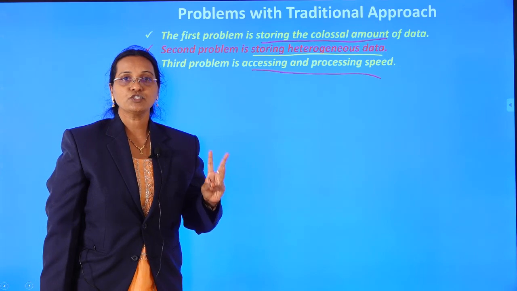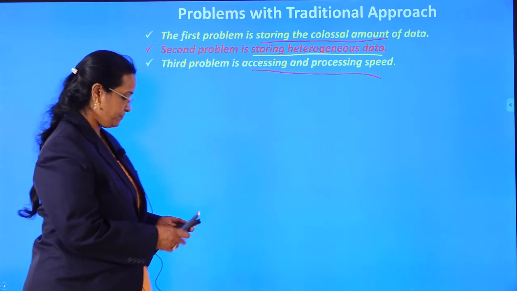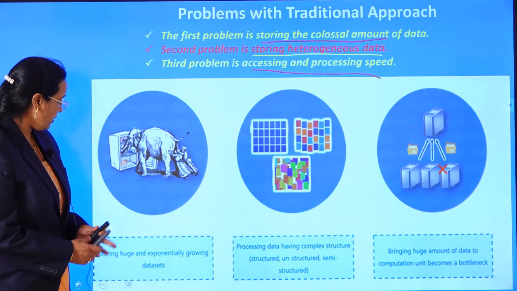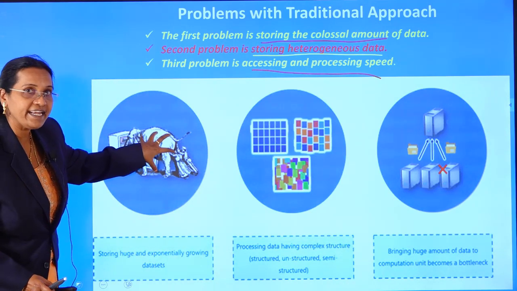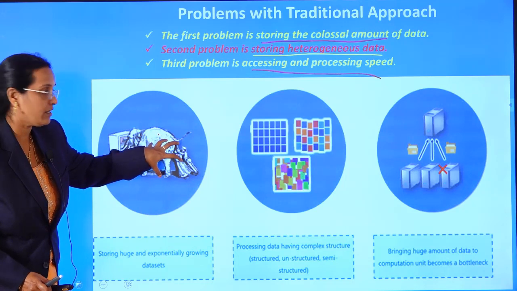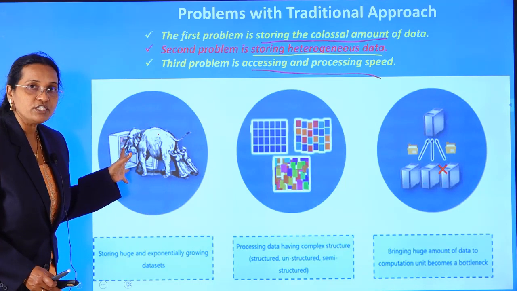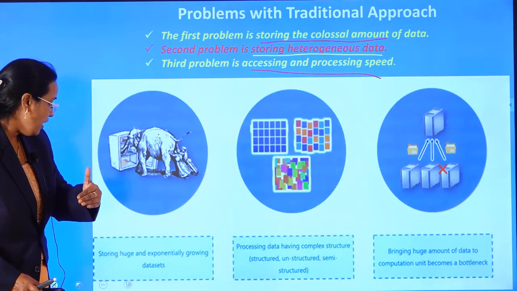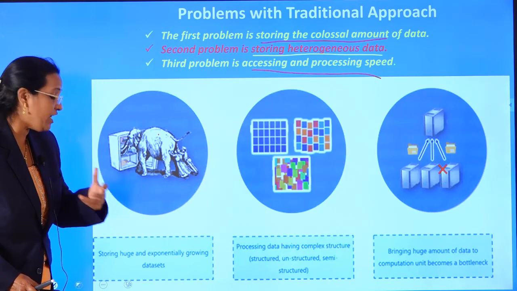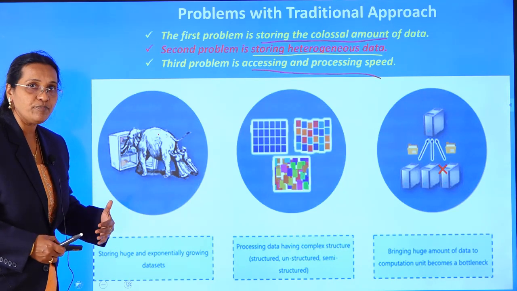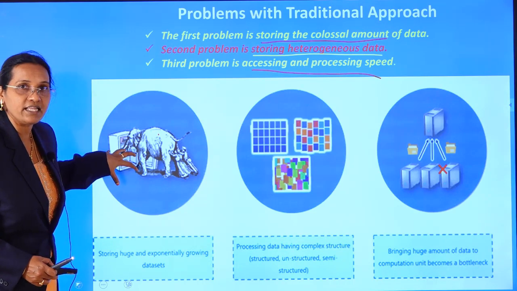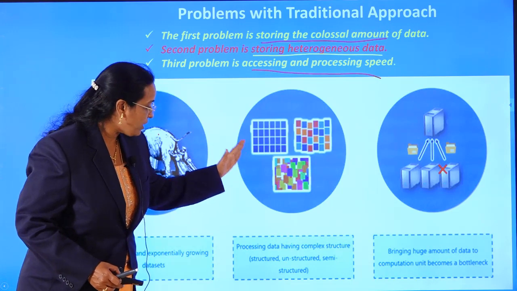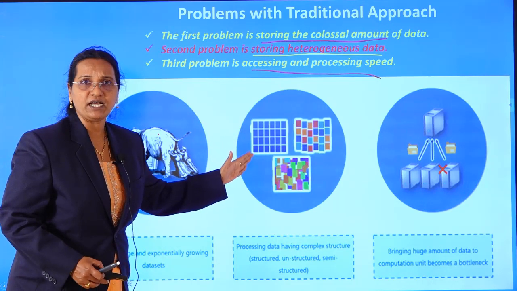So what is the solution for that? We have to see. I am showing it with the help of an image. If you see here, I am trying to store big data, which is in the form of an elephant, in a small almirah, which is not possible to fit. That's what I am saying: storing huge and exponentially growing data sets. The data is increasing and I am trying to put it in a small almirah type of thing, right? And I am getting different varieties of data.